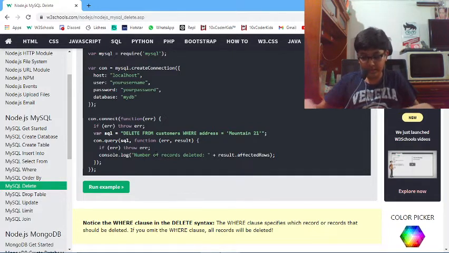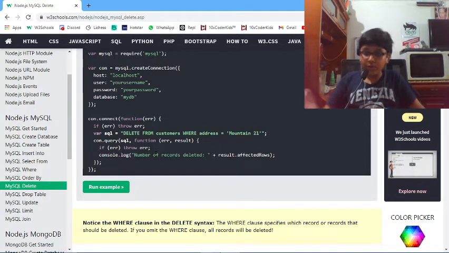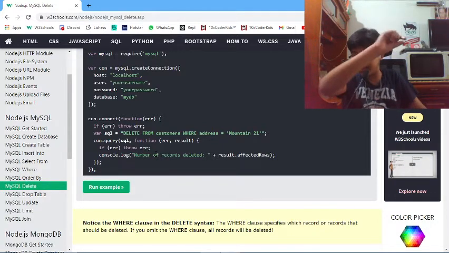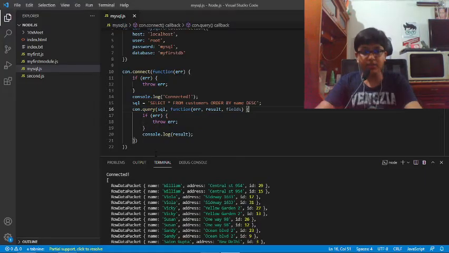It will just delete the whole record. For example, we are doing where the name is Amy. Wherever it finds the name Amy, it will delete that whole record, its address, its ID, and everything, right? It will just delete the row where it finds Amy as the name. So let's try this.